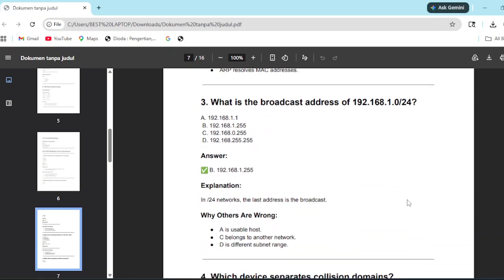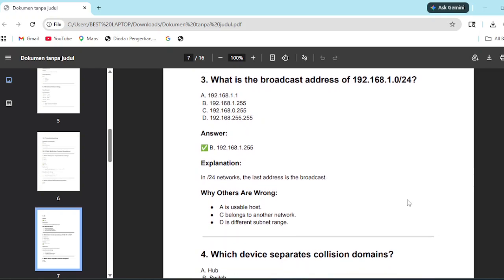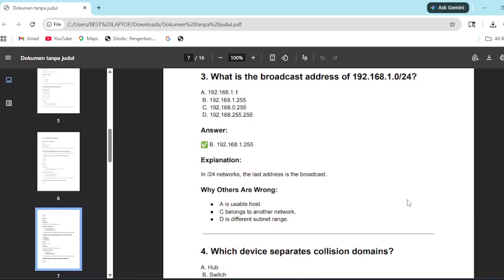ARP resolves MAC addresses. Number 3: what is the broadcast address of 192.168.1.0/24? The answer was B, 192.168.1.255. The explanation: in a /24 network, the last address is the broadcast. The others are wrong because .1 is a usable host, C belongs to another network because it has 0, and D is a different subnet range, a different prefix, because with /24 only this one is 255, and if this one is accepted it would be a different class.